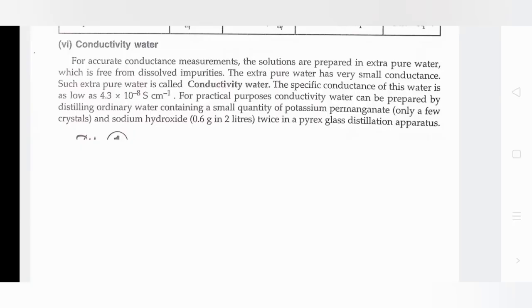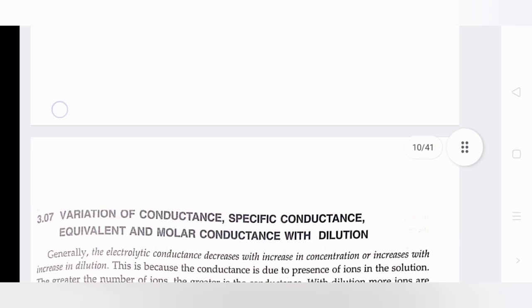Conductivity water. For accurate conductance measurements, the solutions are prepared in extra pure water, which is free from dissolved impurities. The extra pure water has very small conductance, and such extra pure water is called conductivity water. The specific conductance of this water is as low as 4.3 × 10^-8 S cm^-1. For practical purposes, conductivity water can be prepared by distilling ordinary water containing a small quantity of potassium permanganate, only a few crystals, and sodium hydroxide twice in a Pyrex glass distillation apparatus.